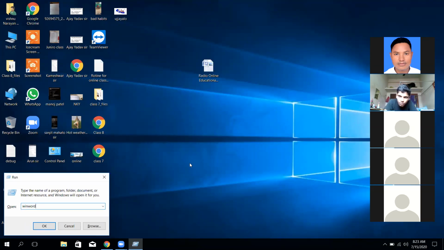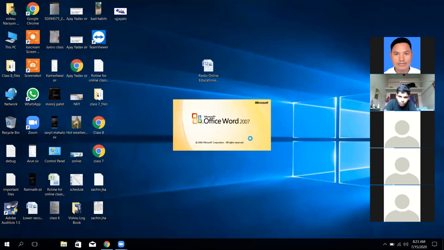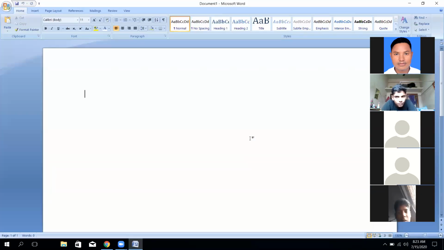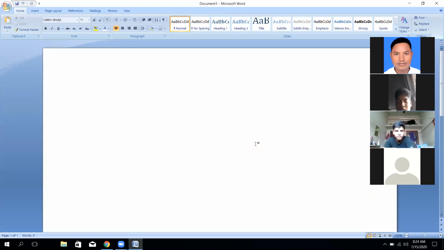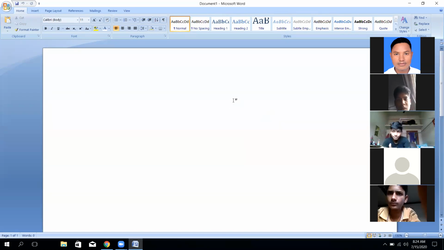I have already told you WinWord is the second name of the main name, because the formal name is Microsoft Word, but actually the computer understands WinWord as the program name. When we type the program into the Run taskbar, the computer will open the related Word program. So it's a related type of thing.